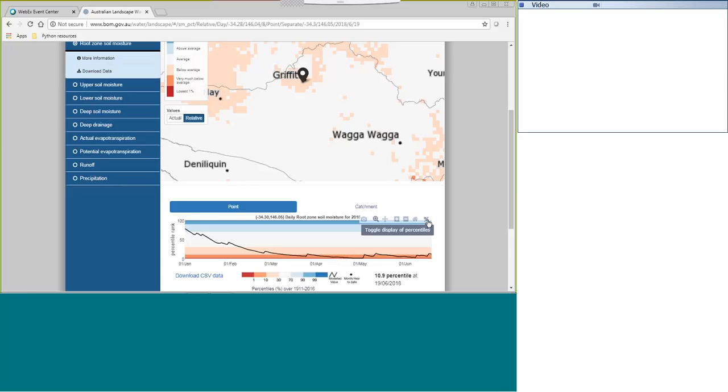So we've got two options to download this time series data. We can get it as a static time series plot by clicking here, download plot as a PNG. Or alternatively, we can click on this download CSV data here, which will give us the full time series data as a CSV. If you're playing along at home, just note here that this unfortunately will not work in Internet Explorer, but I'm using Google Chrome today and it's working fine.